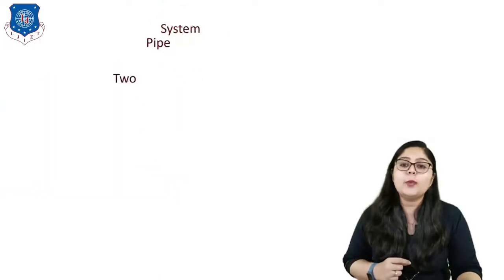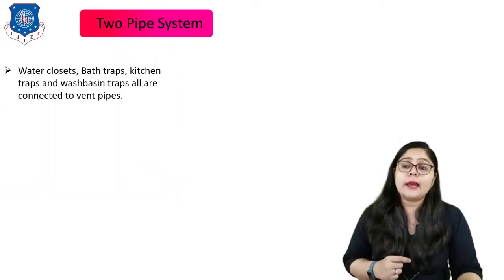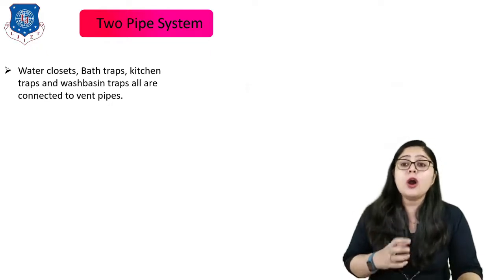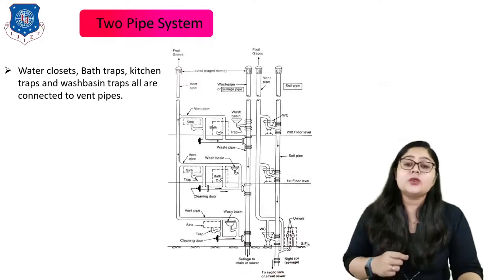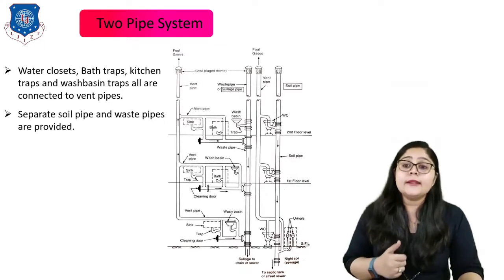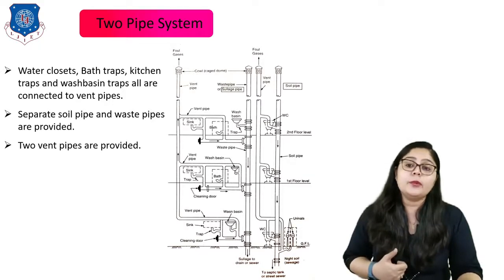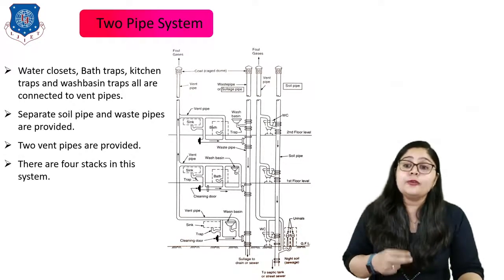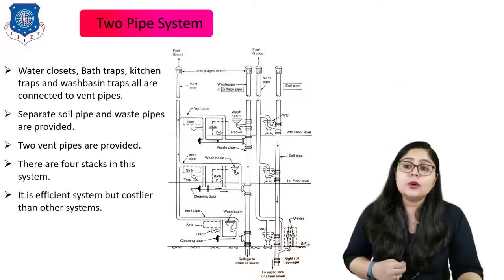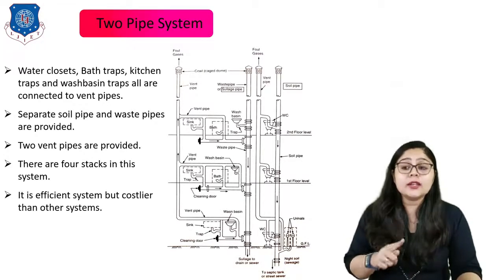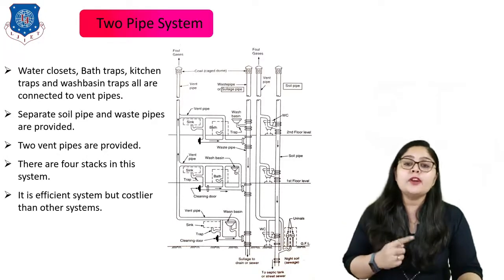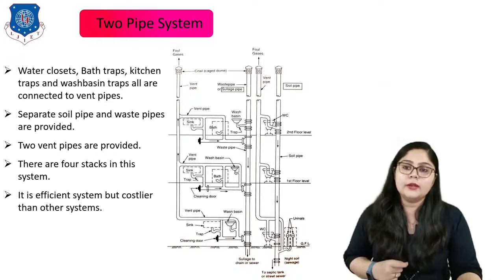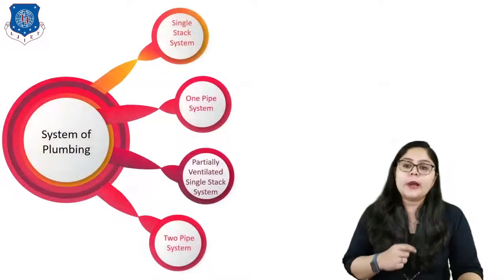Now let us move to the two pipe system. Here for the two pipe system, the water closet, bath traps, kitchen traps and the wash basin trap are all connected to vent pipes, right? That is very clear in this picture, where separate soil pipe and waste pipes are provided. Even two vent pipes are provided for that. That is why it is known as the two pipe system, right? Here 4 stacks in this system are there. So it is an efficient system but costlier than the other systems as the number of components and pipes are increased over here, right? So this is the concept of the two pipe system.